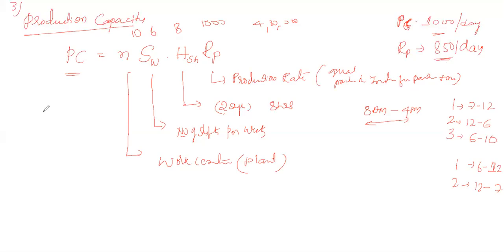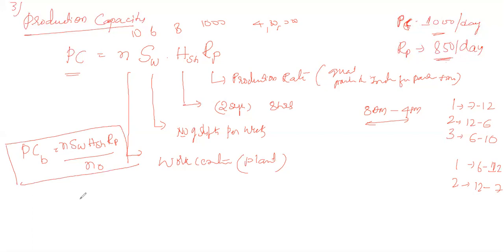Then P of B, the production capacity for a particular batch, will be equal to n, the number of shifts per week, into the number of hours per shift, into RP, divided by the number of parts actually produced in that particular batch. This is the formula for the production capacity of the plant for a particular batch.